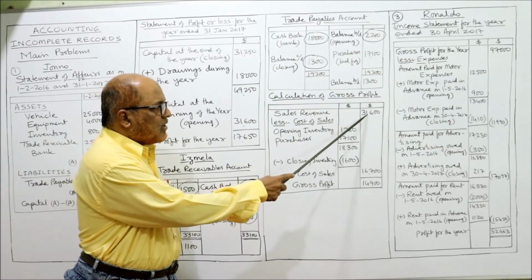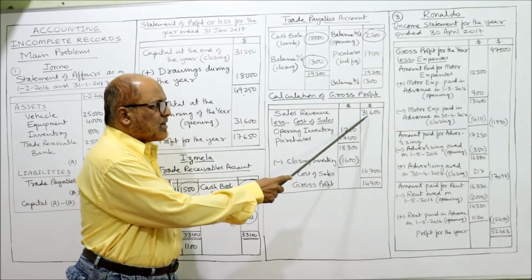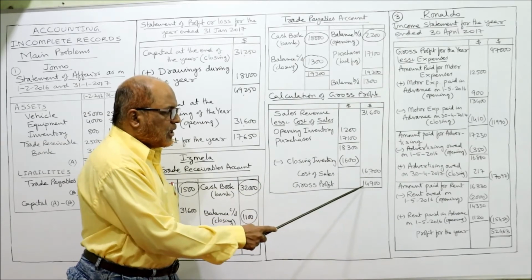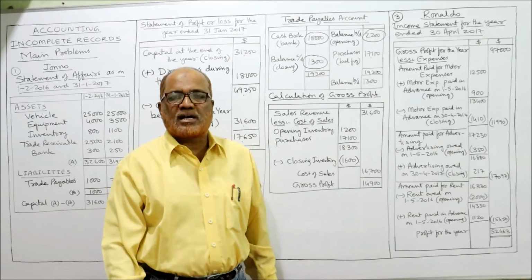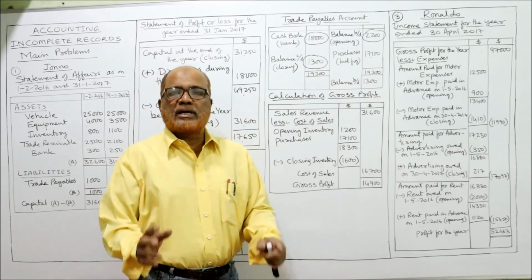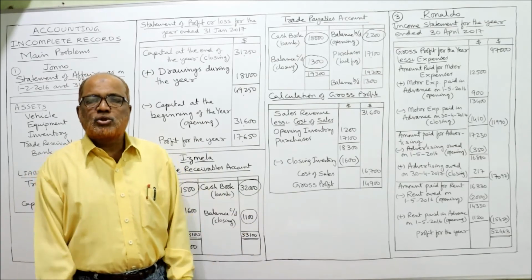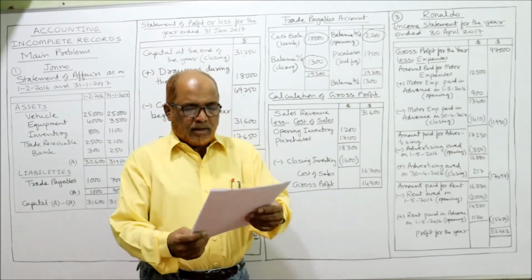Now sales revenue minus cost of sales, you will get gross profit. So sales revenue 31,600, minus cost of sales 16,700, you will get 14,900 gross profit. That's what is asked in the problem, to calculate gross profit, and we got the gross profit. That's it. Two problems completed. Now I am reading out the third problem.